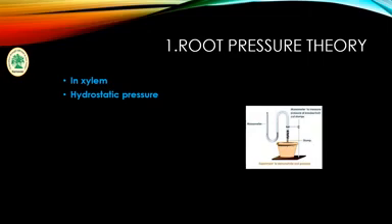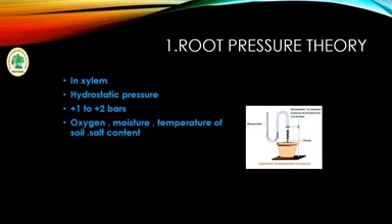Root pressure is created around the root area, and its value is +1 to +2 bar, which is enough to pump water to a height of 10 to 20 meters. Factors like oxygen, moisture, temperature of the soil, and salt content of the soil affect the root pressure.